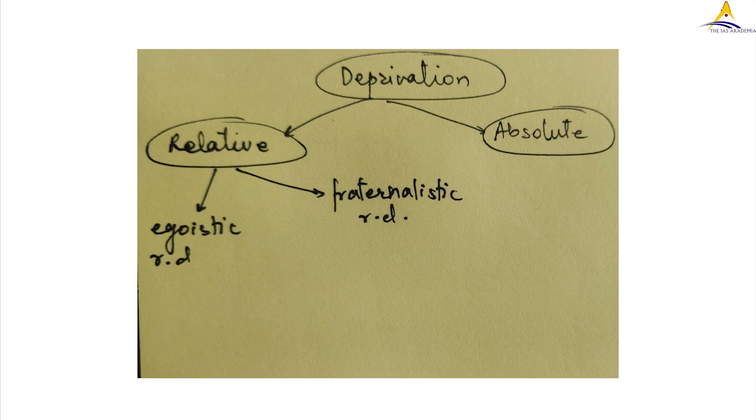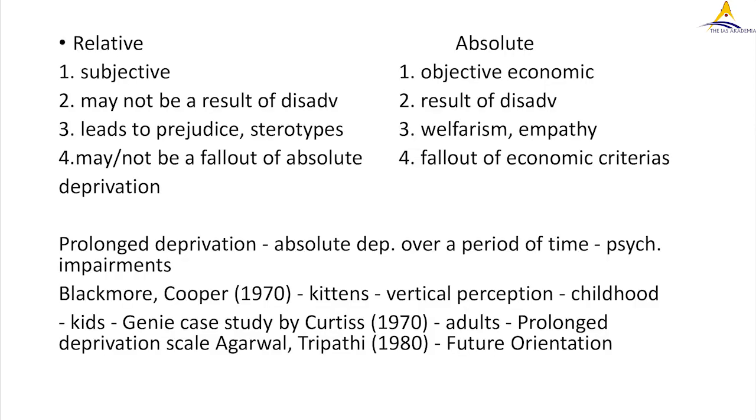Absolute deprivation we have seen already: it is an objective construct, and basic necessities for a healthy living are absent. Then we move on to the differentiation between relative deprivation and absolute deprivation. Relative is subjective, whereas absolute deprivation is an objective economic concept. Relative deprivation may not be a result of disadvantage, because relative deprivation is a subjective concept.